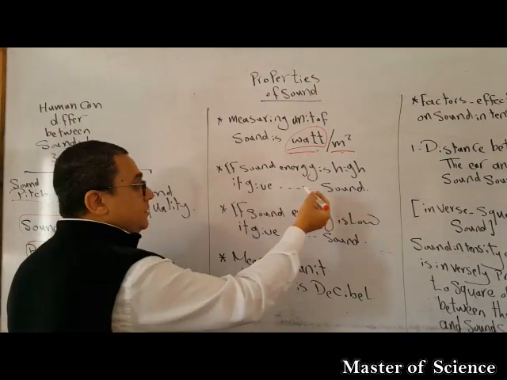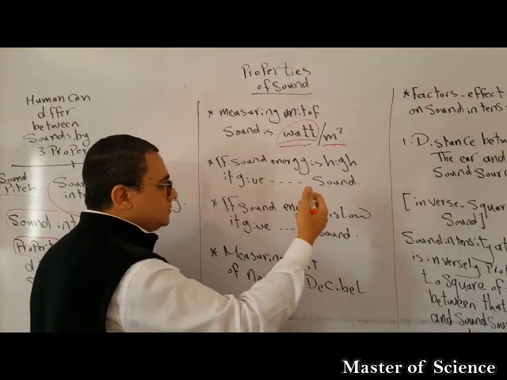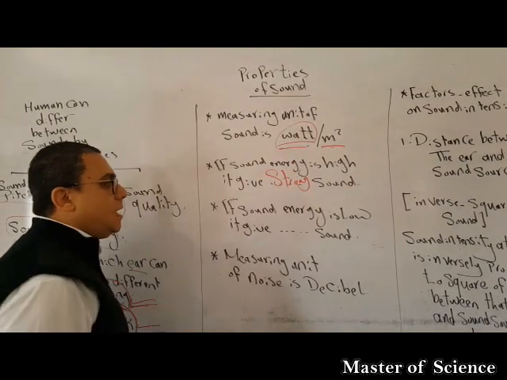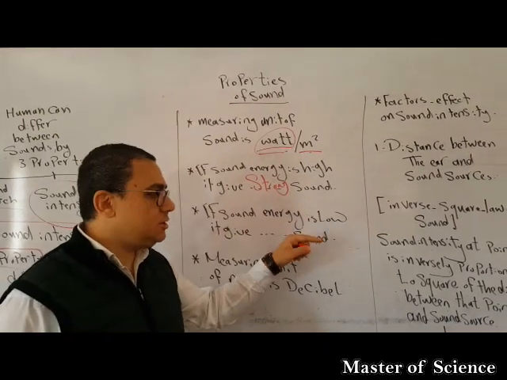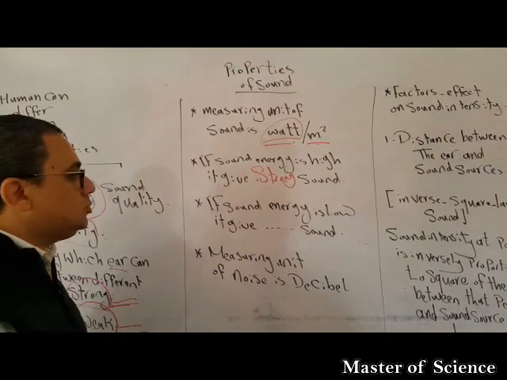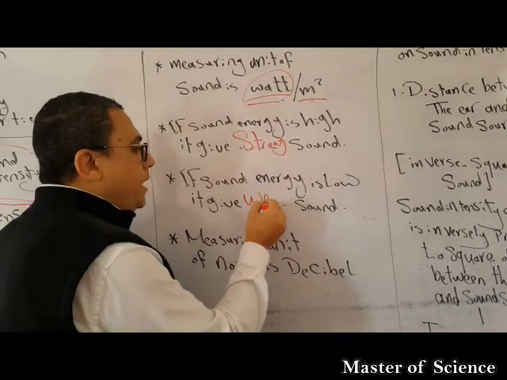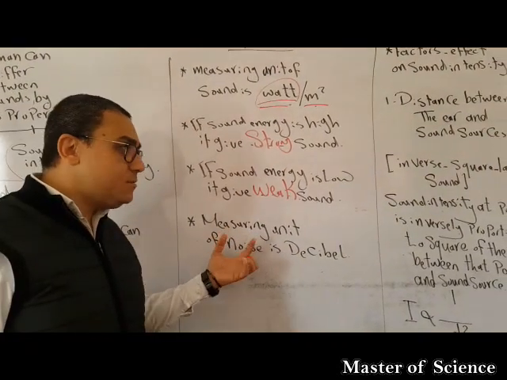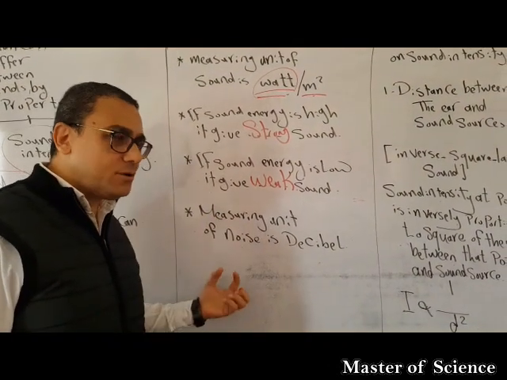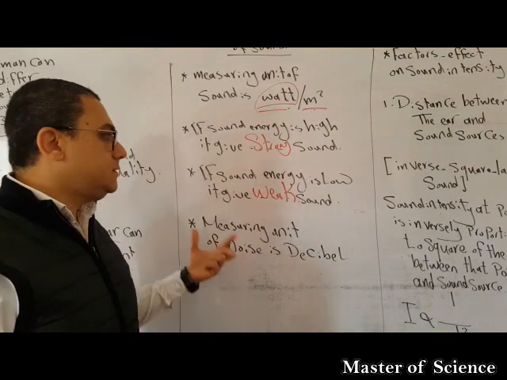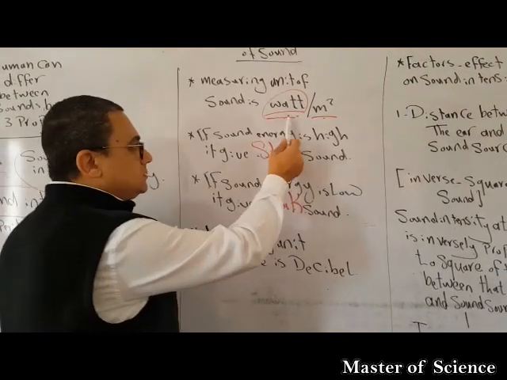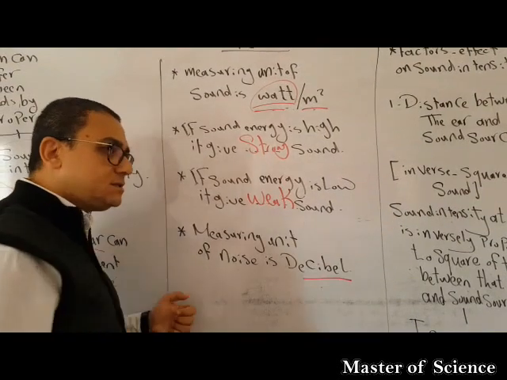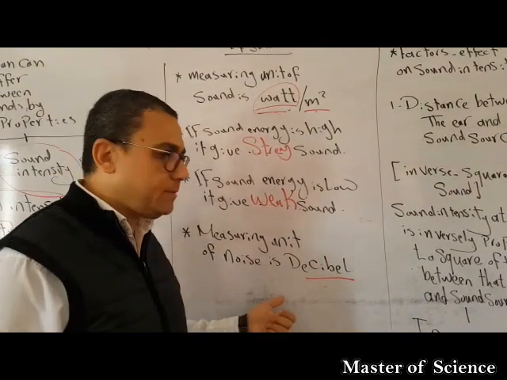If the sound energy is high, the sound is strong. But if the sound energy is low, your sound is weak. If the sound is very, very strong, very loud, the measuring unit will not be watt per meter square. The measuring unit is decibel, and this is named after a scientist called decibel, by the way.